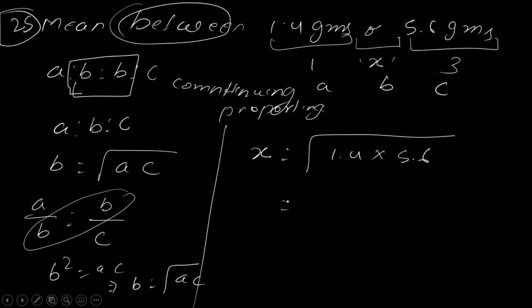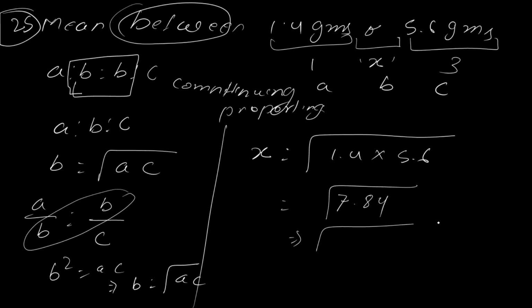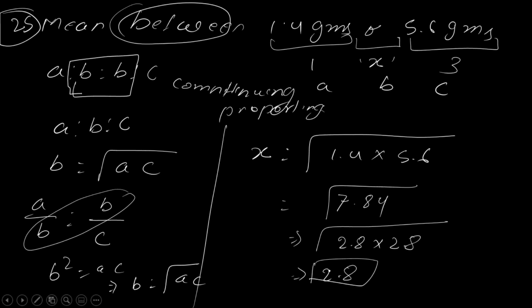If you multiply 1.4 and this, it will become 7.84. And 7.84 is 2.8 multiplied by 2.8, and I told you if there is a root, then one can come out. 2.8. Would you please tell me, is there any option? Yes sir, B is the option beta. That's all.